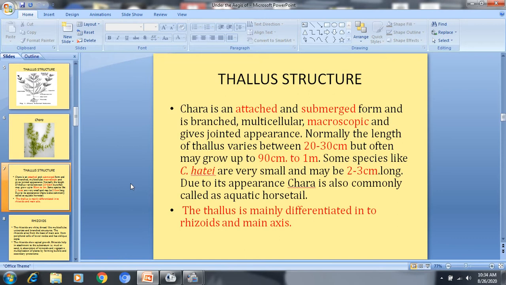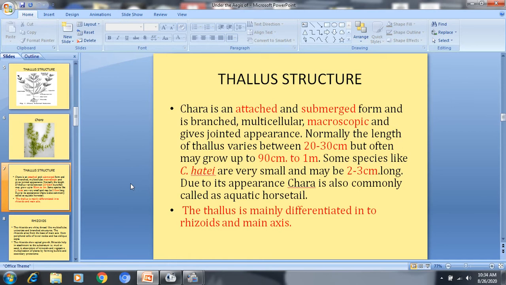Again, there are exceptions. Some species like Chara haitensis are very small and may be only 2 to 3 centimeters in length. Due to the appearance of Chara, as it has nodes and internodes, and from the nodes the whorled branches of limited growth originate, the thallus appears like the tail of a horse, like the plant Equisetum, which is a pteridophyte, and the common name of Equisetum is horsetail. So Chara is also commonly called aquatic horsetail.